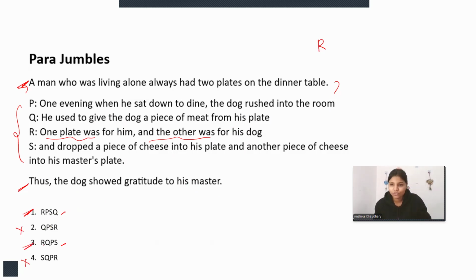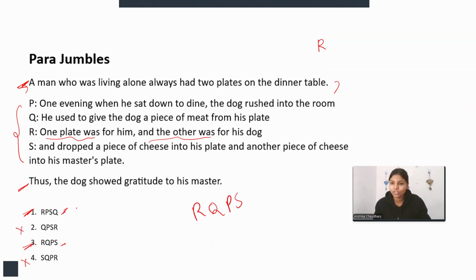But if we take this option as the answer, that one plate was for him and the other was for his dog, he used to give the dog a piece of meat from his plate. The master used to give a piece of meat from his plate to the dog's plate, right? That was the actual gratitude, right? And one evening when he sat down to dine, the dog rushed in and gave a piece of cheese to the master, and he was showing the gratitude. So this is what the actual formation is. So RQPS will be the right answer.